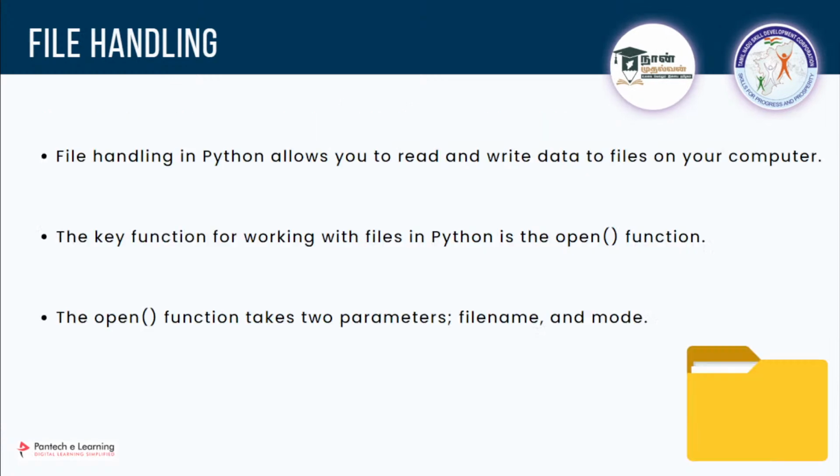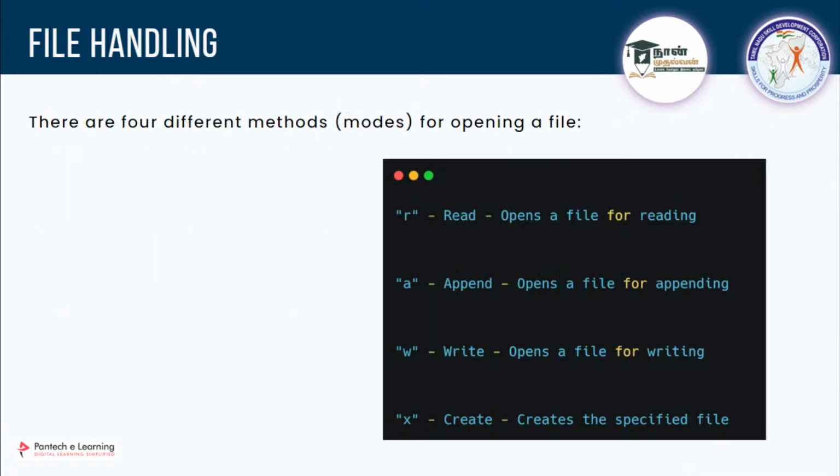Regarding mode, what is that mode? There are 4 different modes, so there are 4 things you can do. The first one is reading the file. If you have a text file, you can read that. It is not specific to a text file; whatever the file may be, you can access it. But here, since it is a basic session, we are going to see only text files. You can open any other file with this option.